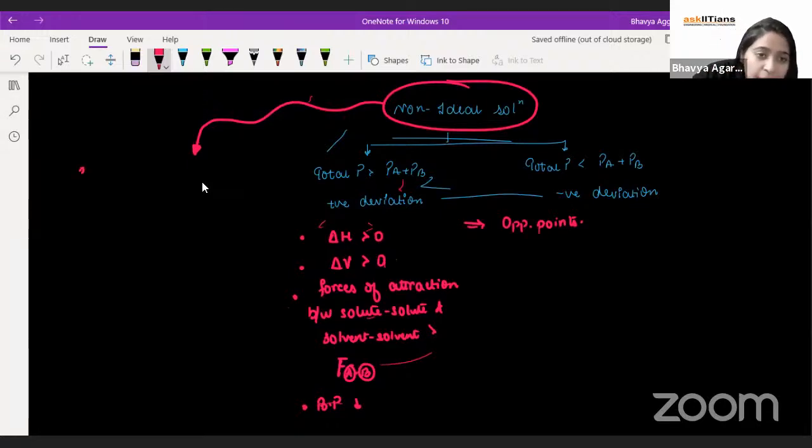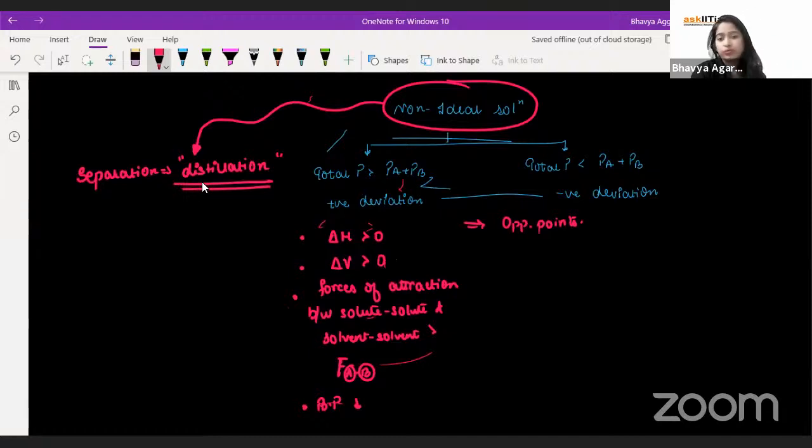So the separation is done by distillation. Is there any possibility by virtue of which you cannot do the distillation? All right, true. When the boiling point is almost the same, I can still apply fractional distillation or use steam.